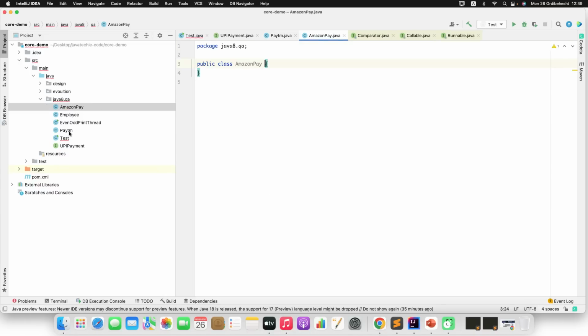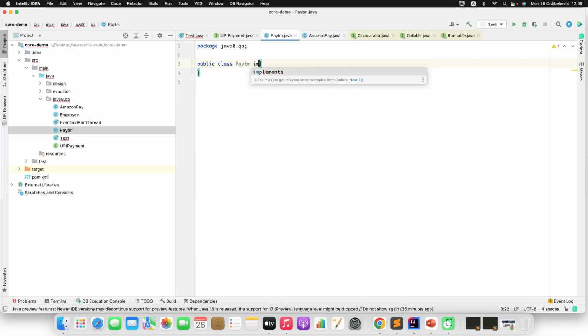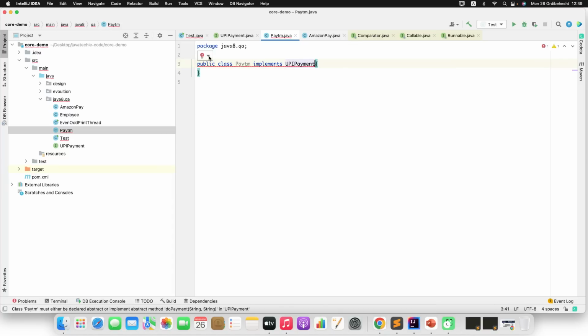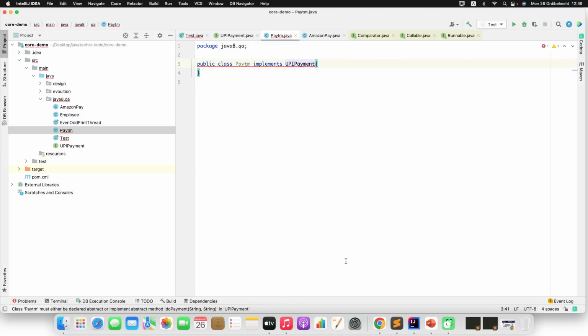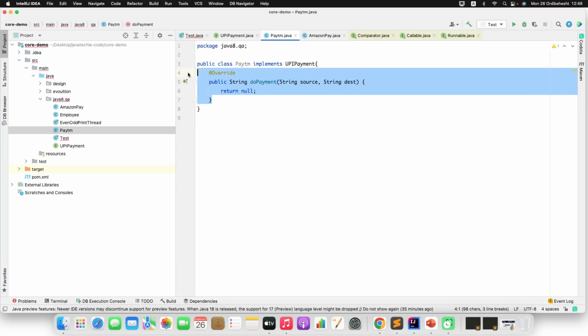If I go to this payATM and implement from the API payment, now if you observe here, implement methods. So do payment is my abstract method and get scratch card is my optional or default method. So here it won't force me to override both. Since do payment is an abstract method, you can only override that. There is no compilation error, right?